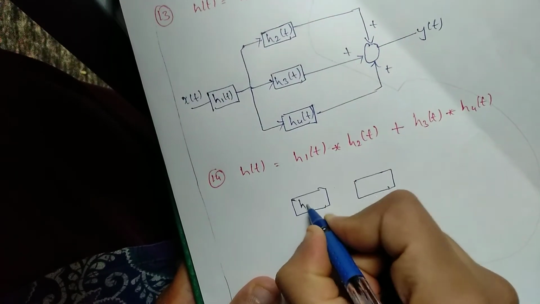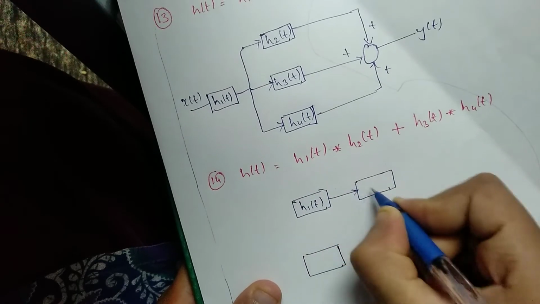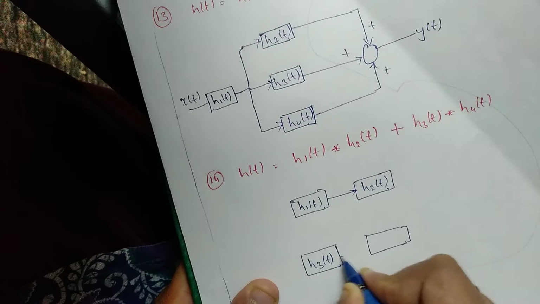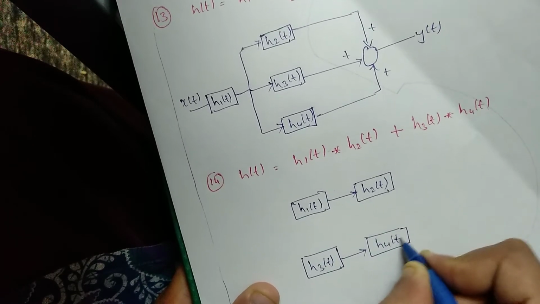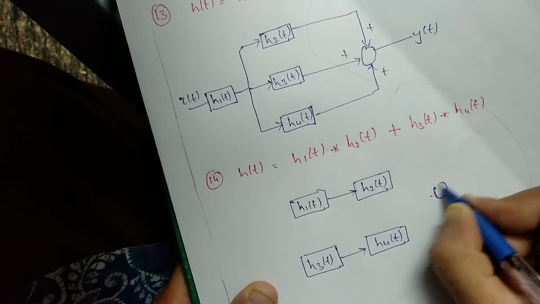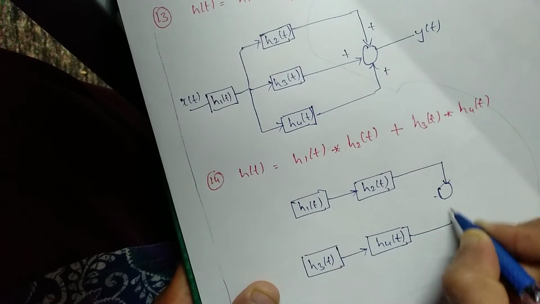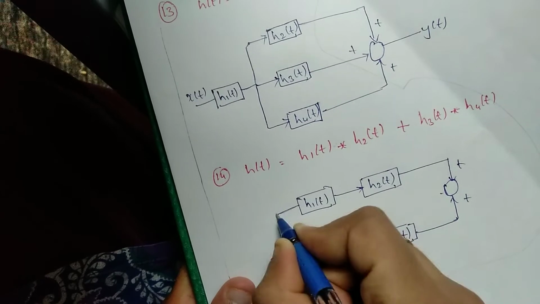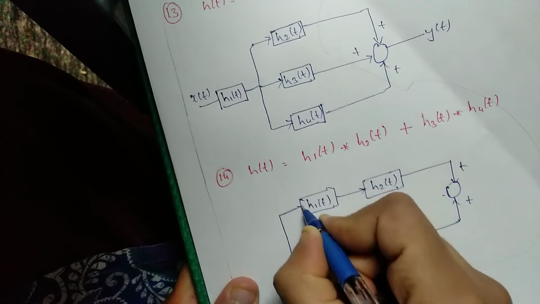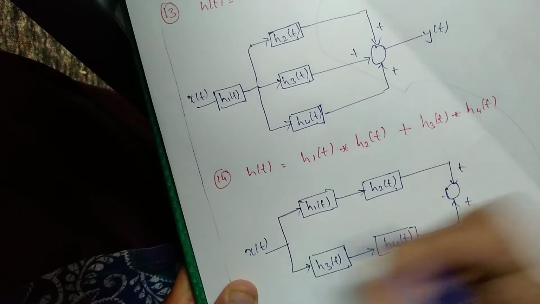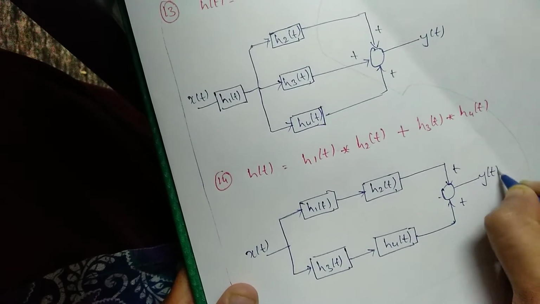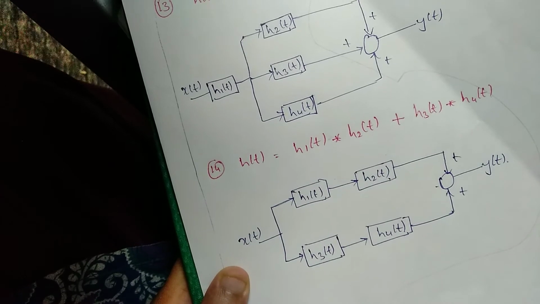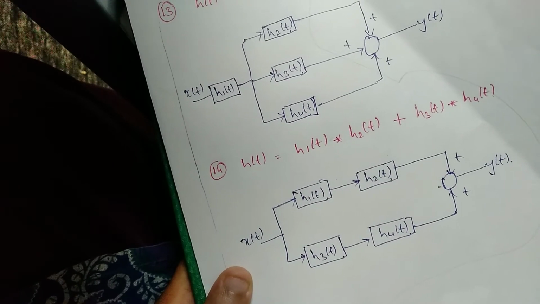This is h1 of t convolution with h2 of t. This is h3 of t convolution with h4 of t, and both should be connected in parallel, that is plus and plus. Input for both here is x of t, output is y of t, right? This is how you can reduce the systems when the overall impulse function is given.